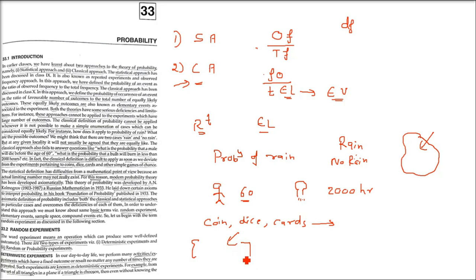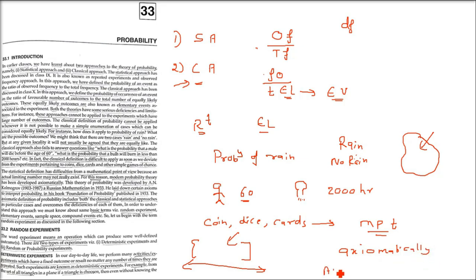For this reason, modern probability theory has been developed axiomatically, because sometimes the actual limiting number may not really exist. So a new word has come up: axiomatically. How do we deal with probability theory this way?